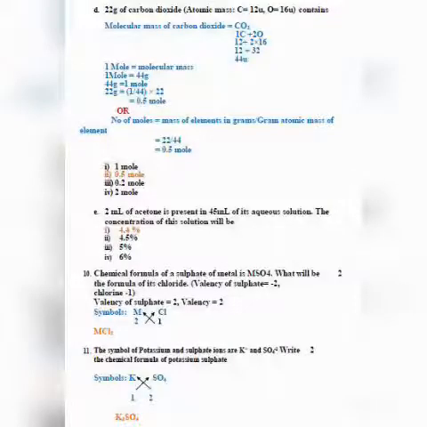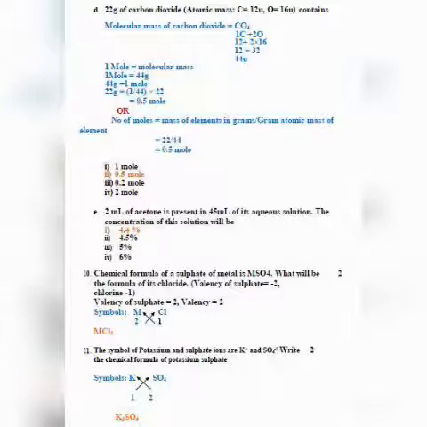22 grams of carbon dioxide, where the atomic mass of carbon is 12 units and that of oxygen is 16 units. So 22 grams of carbon dioxide contains how many moles?